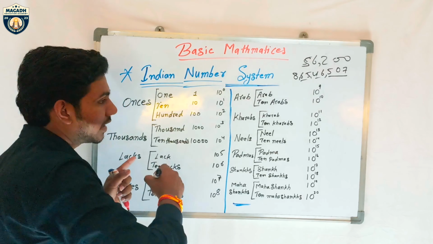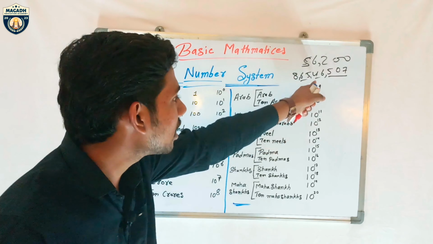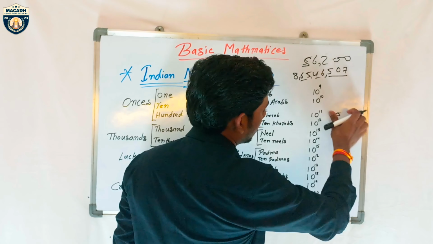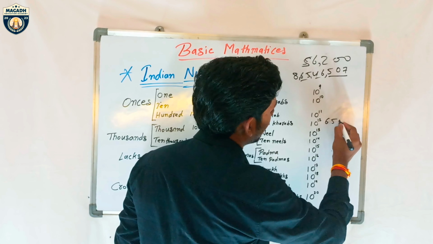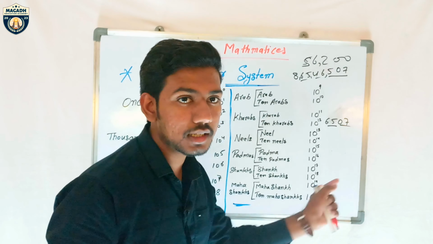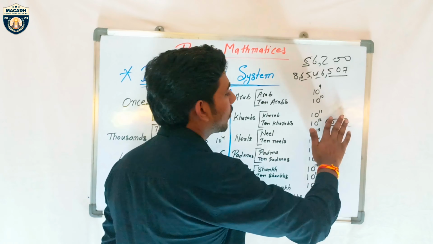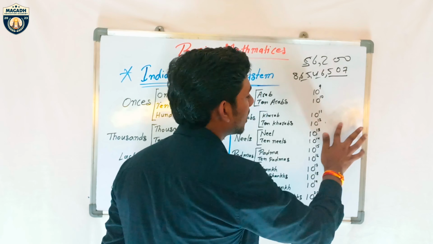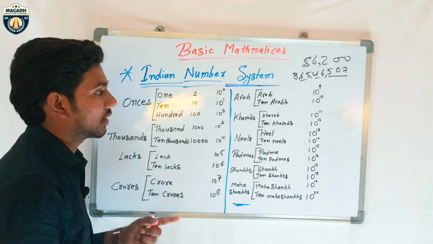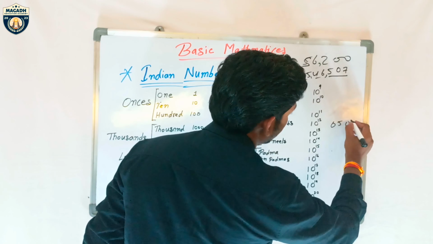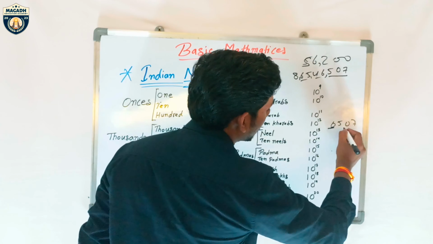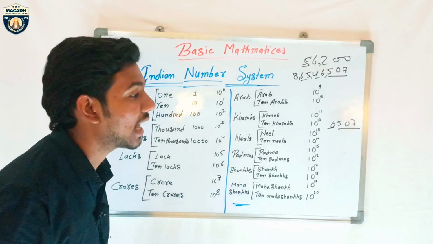But actually, in the number system, suppose I write 6507. Can you say it like that? For understanding purposes it's correct, but when you write in words that will be wrong. If I write 65,007, you can't say it like that. We can say 6,507. We can say like that.